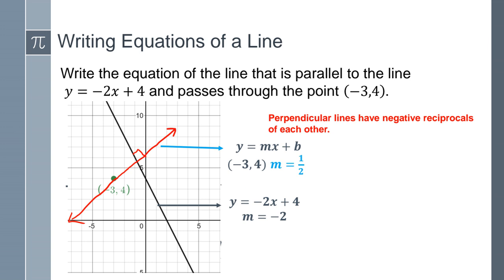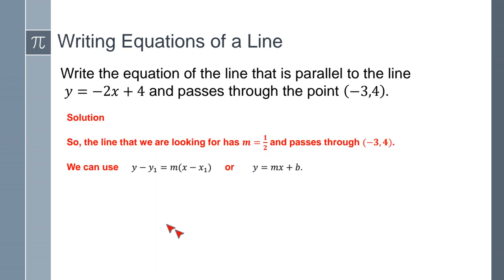So now we just keep repeating the process as what we did earlier. We can use either formula. So let's use again the point slope formula. Again, my slope is 1/2. Plug it in for the m. My x1 is -3. Plug it in for the x1. And my y1 is 4. We plug it in for the y1. So we just replace it.